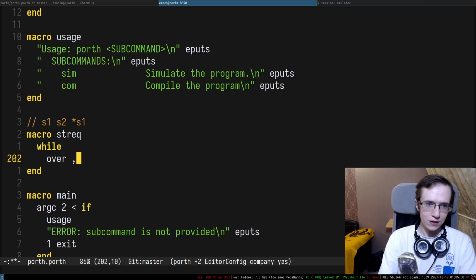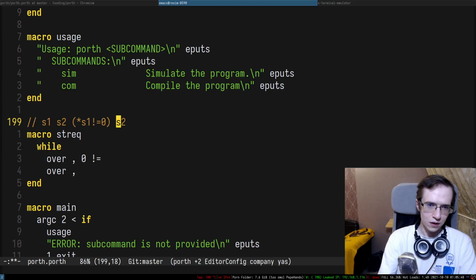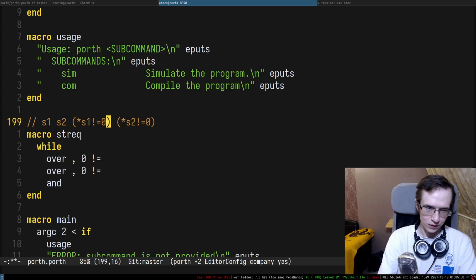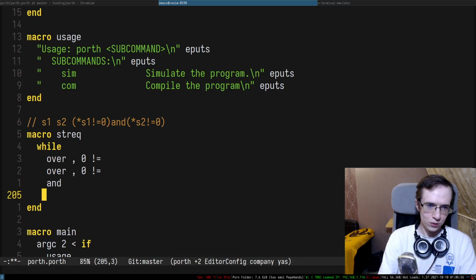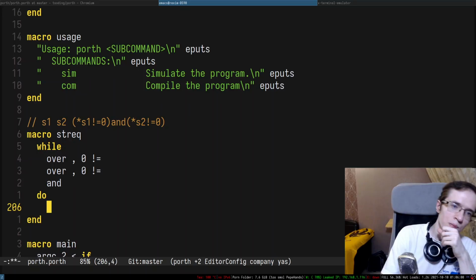And then this thing shouldn't be equal to 0. So this thing is not equal to 0, right? Then I'm going to do another over, right? So that will give me that. I will dereference this thing. And this thing should also not be equal to 0, right? I'm gonna put and between them. There we go. And while this is true, we're gonna be essentially incrementing.